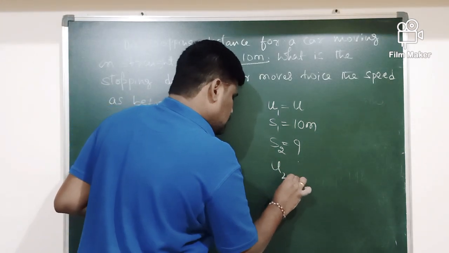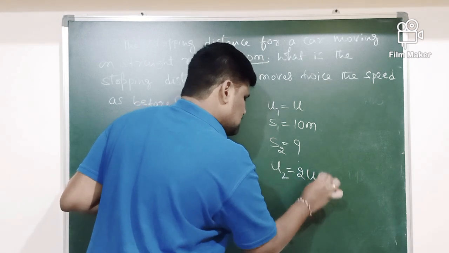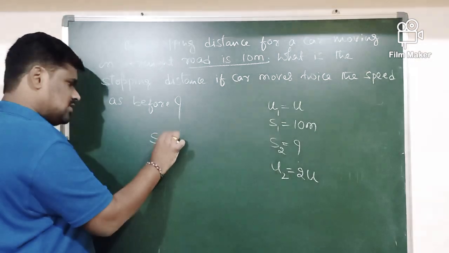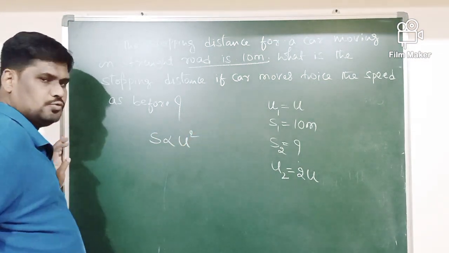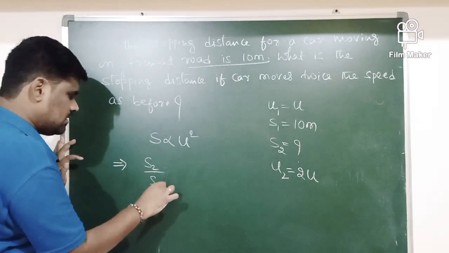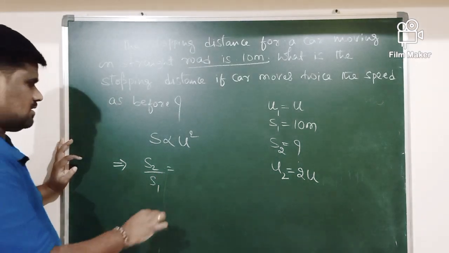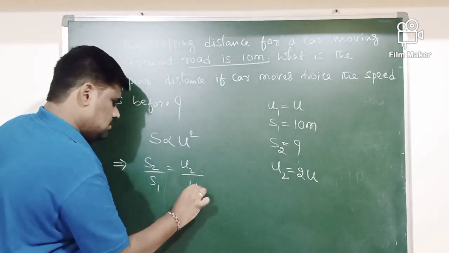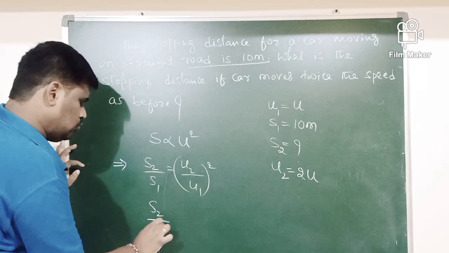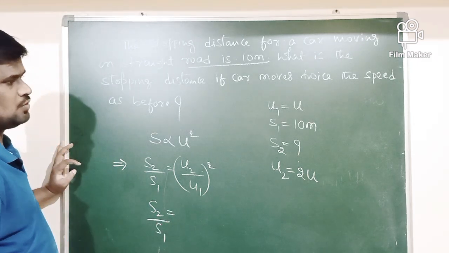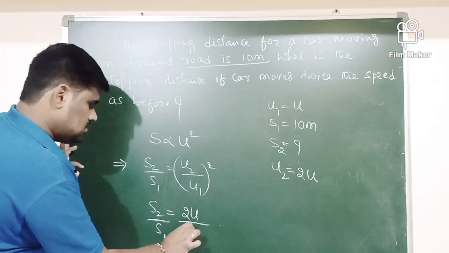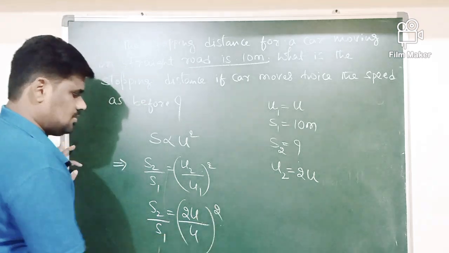Therefore, what should be U2 here? U2 is 2 times U. You know very well, the stopping distance is directly proportional to U square. This implies S2 by S1 is equal to U2 by U1 whole square, which is 2U divided by U whole square.